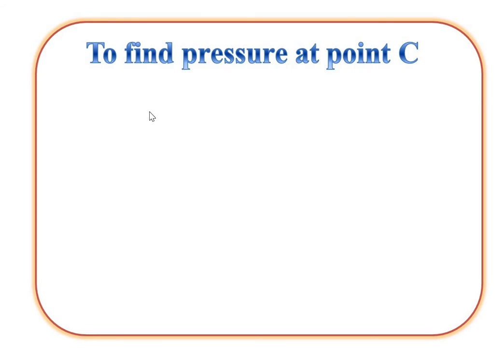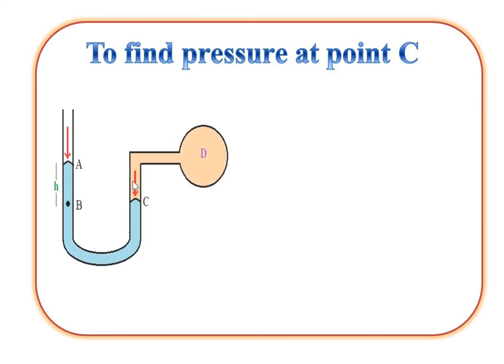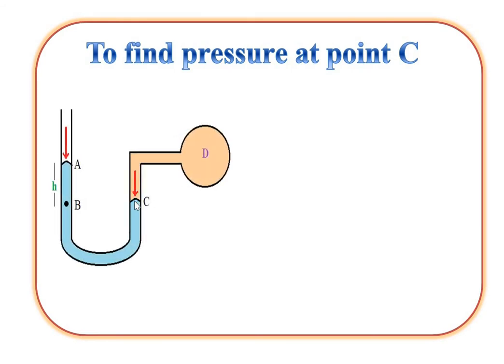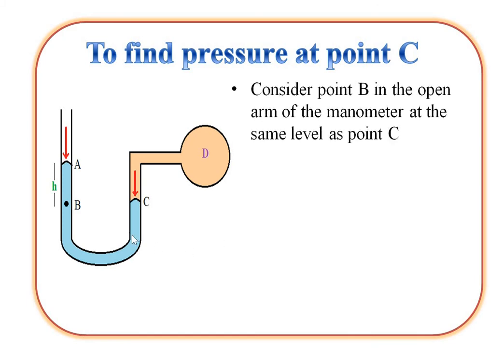To find the pressure at point C, let's see in the figure, the point C is inside this manometer. So consider a point B in the open arm of the manometer at the same level as point C. B and C are at the same level in the manometer tube. So pressure at point C is equal to pressure at point B.